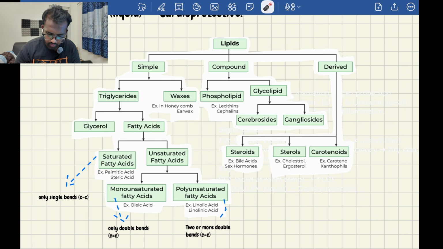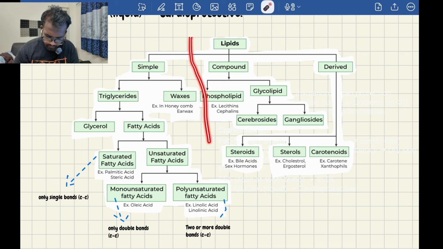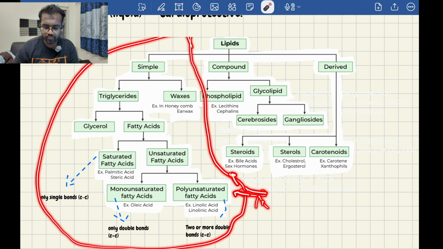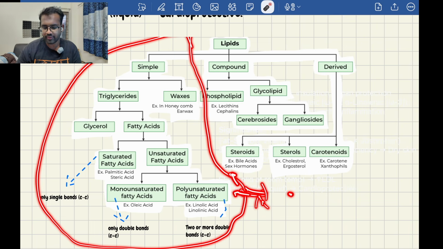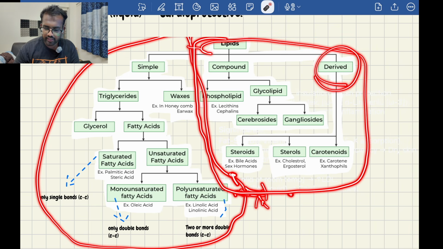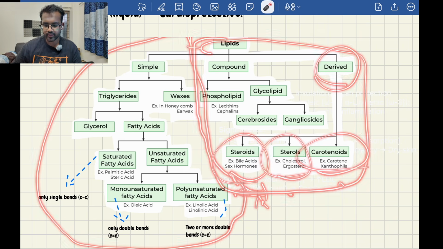The main thing we have to remember is here, simple lipids. Okay, most of the questions will be formed from this. It is very simple, but many questions can be formed in this. These others are not that important, but you have to remember what is derived. In derived, you will get steroids, sterols, and carotenoids. Very important. Okay.